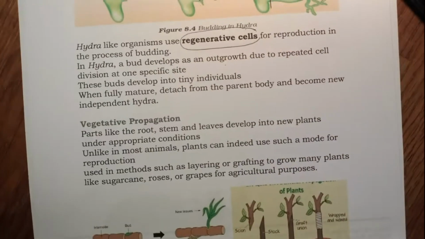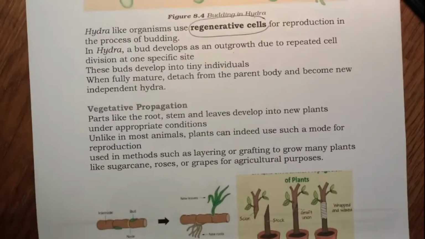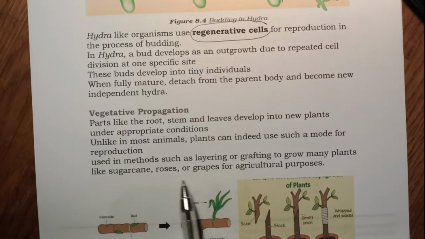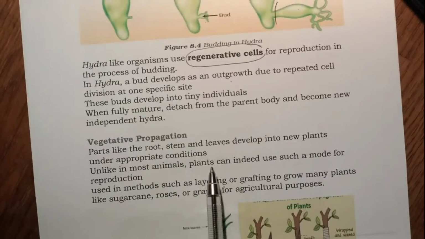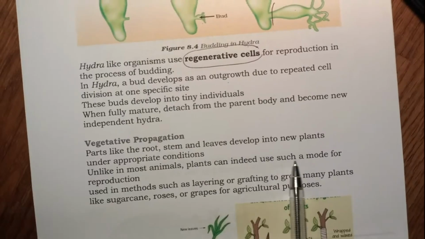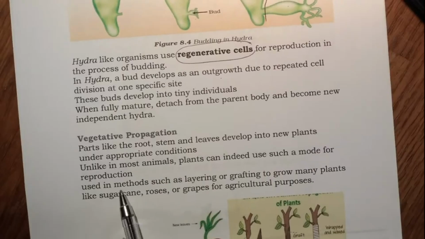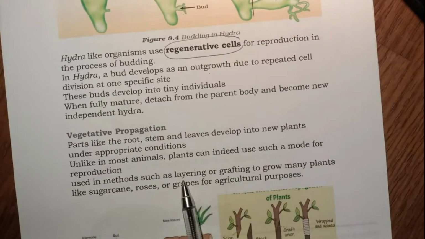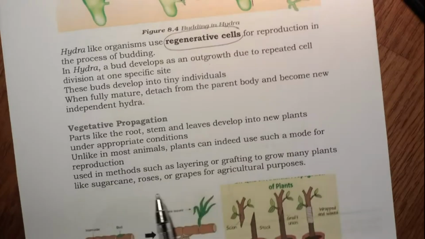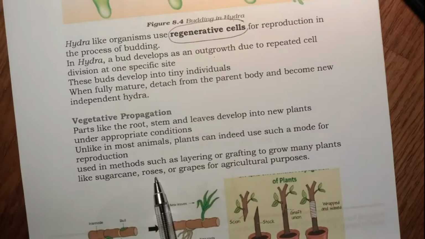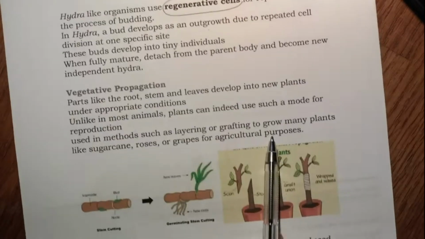So I'll explain the leaf of Bryophyllum again. Vegetative propagation does not take place in most animals, but some plants can use this mode for reproduction. It is used in methods such as layering or grafting to grow many plants like sugarcane, roses, and grapes for agricultural purposes.